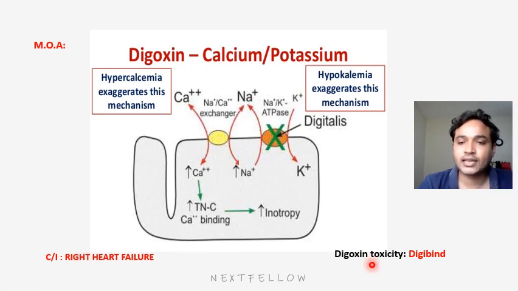In case digoxin toxicity happens, what will we do? We'll use Digibind. It is an antidote for digoxin toxicity. This is also an MCQ.